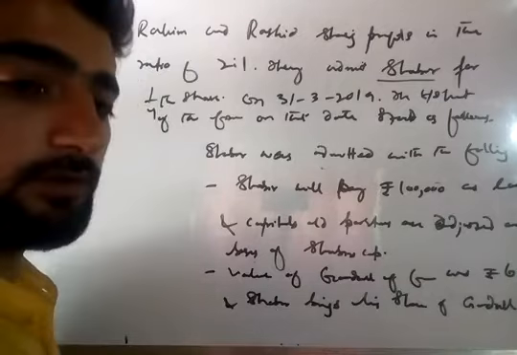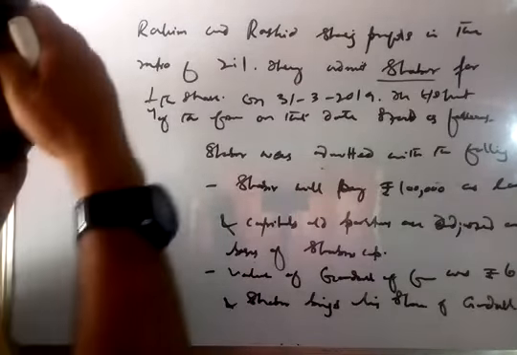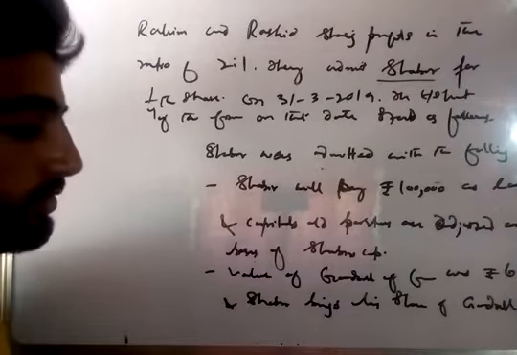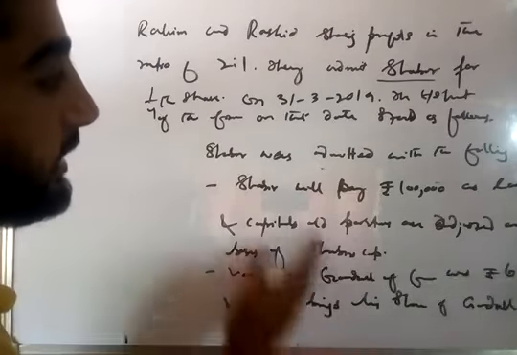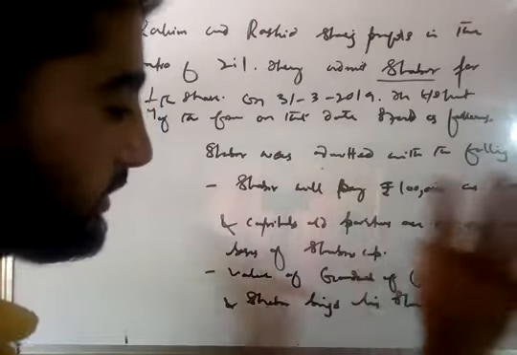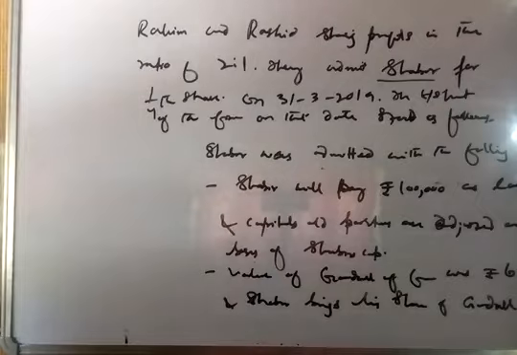You know that when a new partner brings his share of goodwill in cash, paying through the firm, how we will treat it? We will treat it in the solution later on. So Shabir's share out of this 60,000 is 1/4. He will bring that and distribute it among all the partners in the sacrificing ratio.